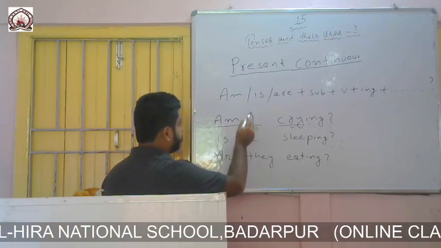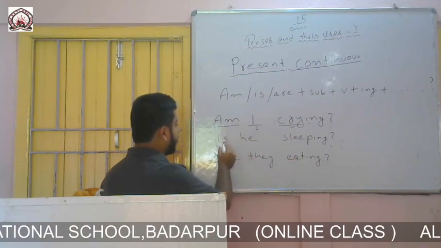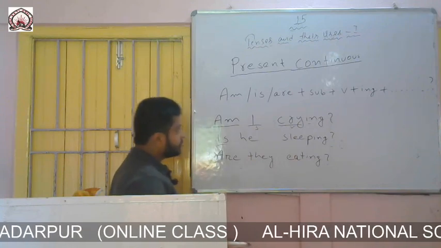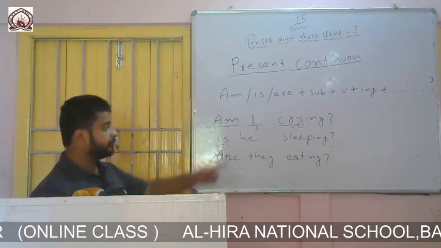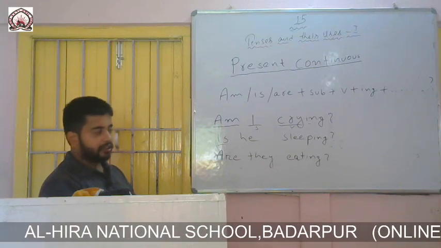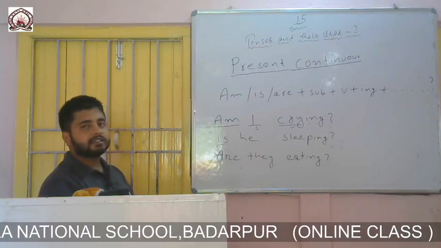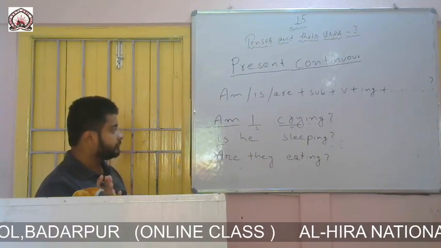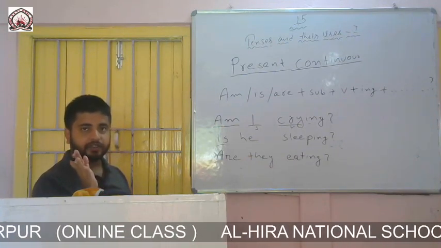Here as per the formation, I have written is at the beginning. Then the formation says to write a subject, so I have written he. Why have I written is at the beginning? Because my subject is third person singular, and I have told you many times that with third person singular we will write is.